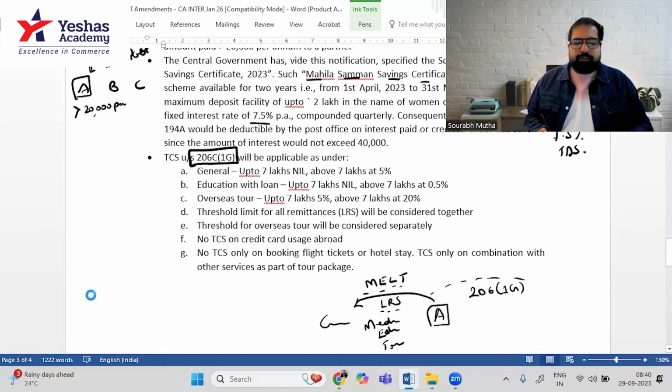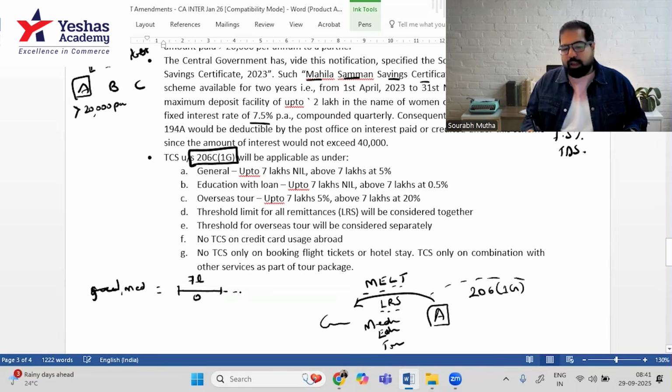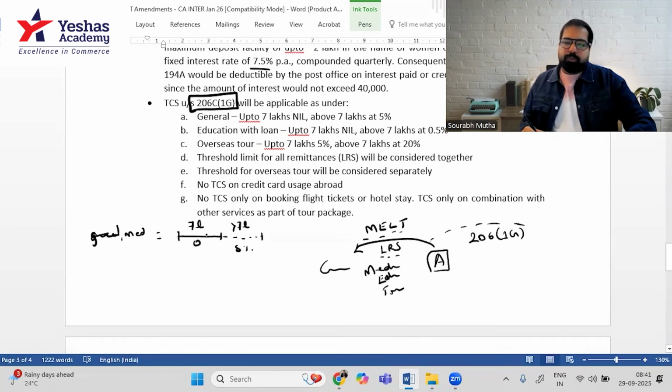If you're sending it for general purposes, and by general I mean medical is also included, then up to 7 lakh rupees, I'm making a threshold like this, there is no TCS. But if it goes above 7 lakh rupees, then there is TCS at the rate of 5%. This is in general cases.